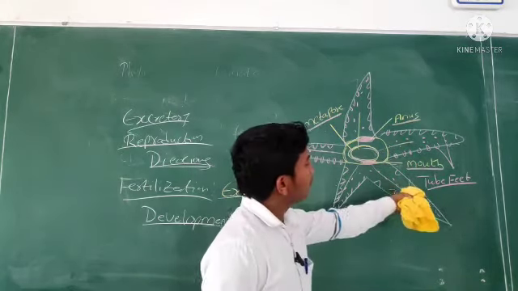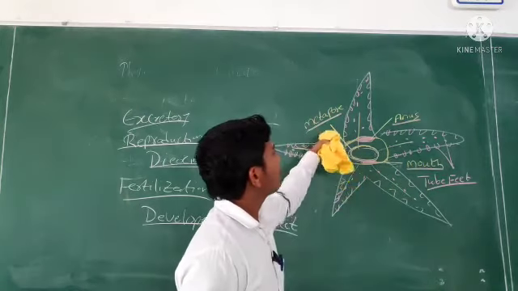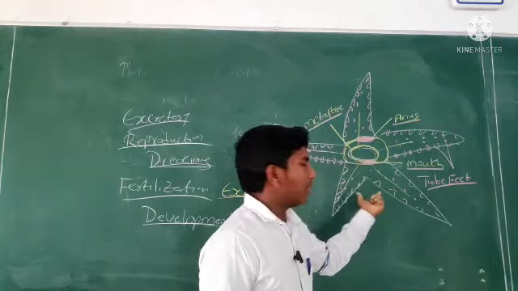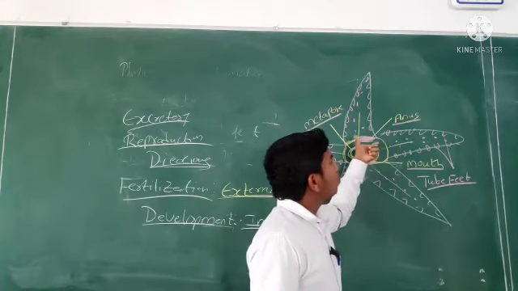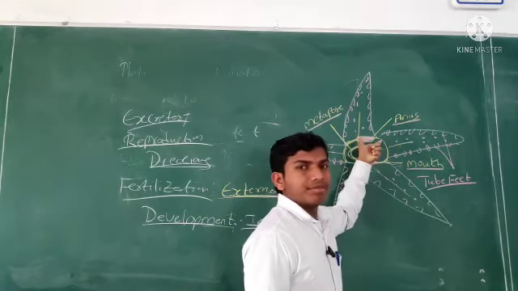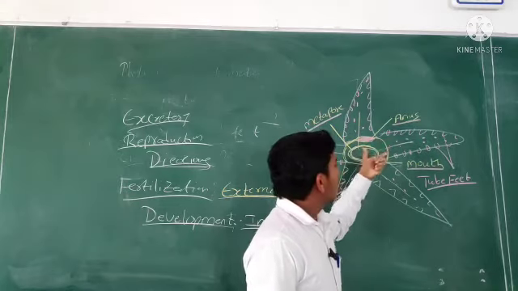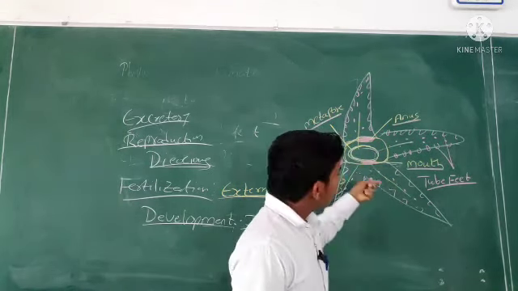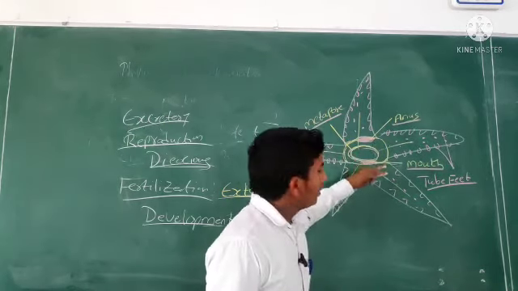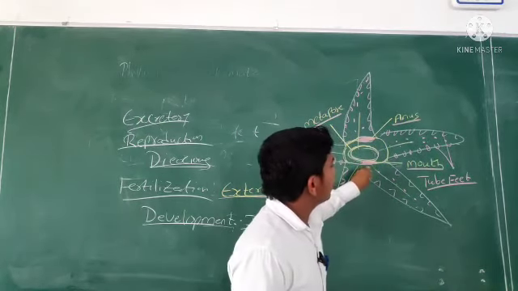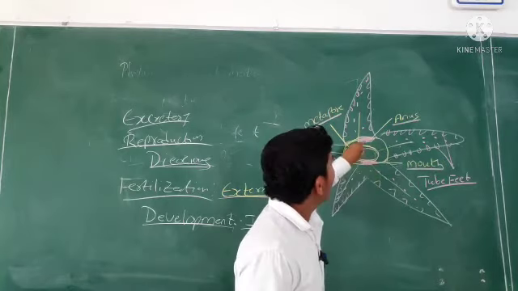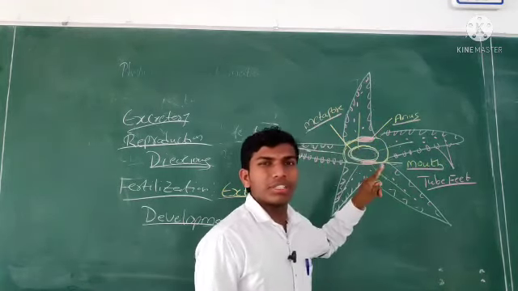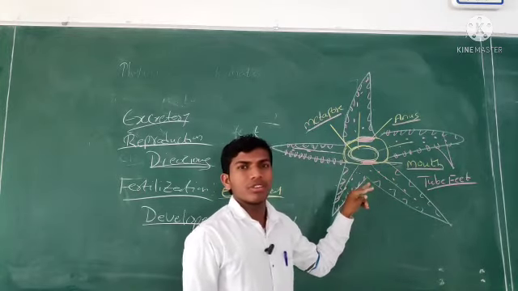And the tube feet are very important, and here there is a difference. Usually the mouth is on the upper side and the anus on the lower side. Here it is the dead opposite: on the ventral side the mouth is there, and on the dorsal side the anus is there.